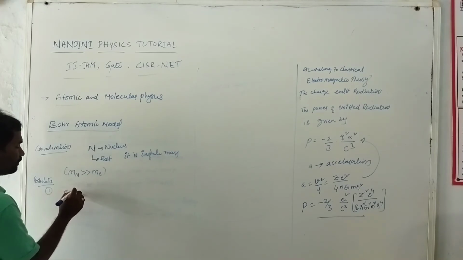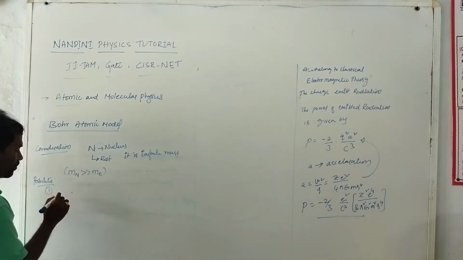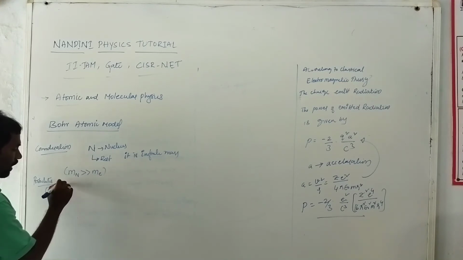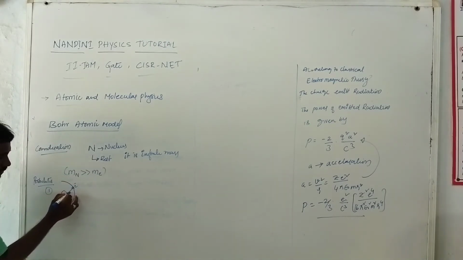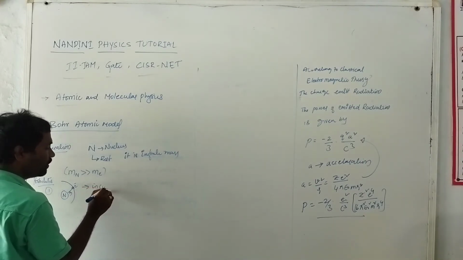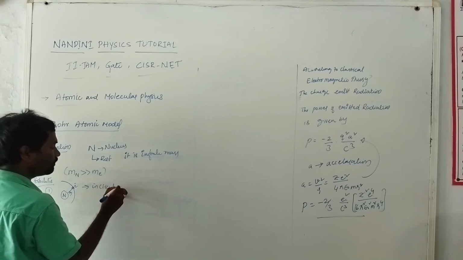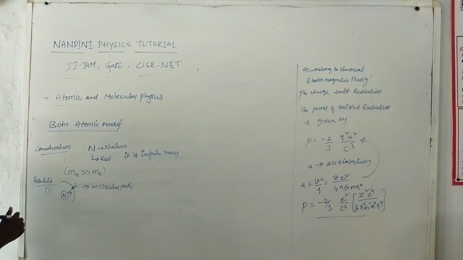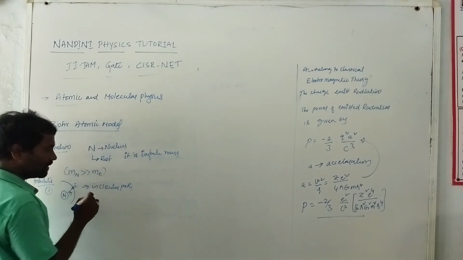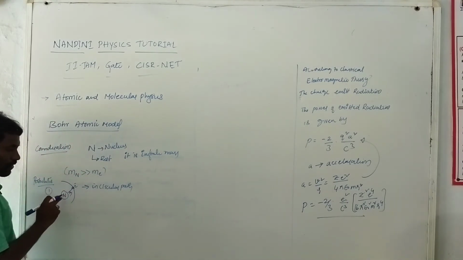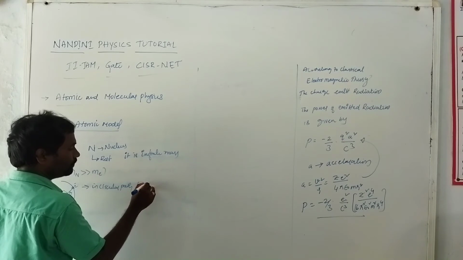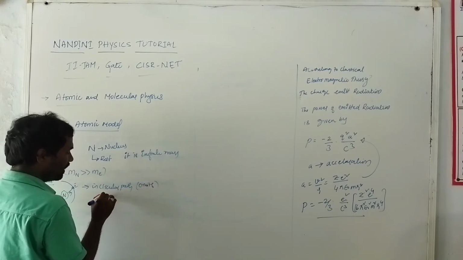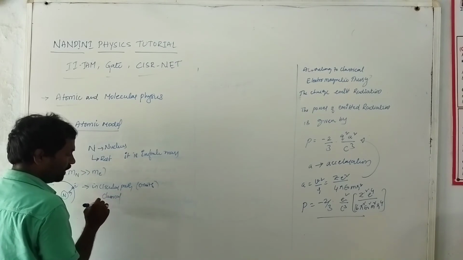These electrons revolve around the nucleus in a circular path. According to classical theory, the electrons revolving around the nucleus in a circular path follow what are called orbits.